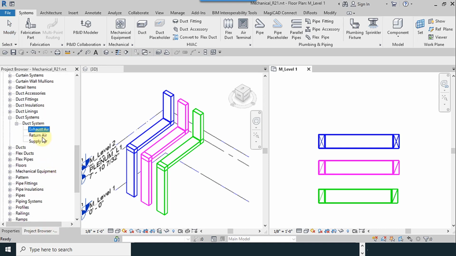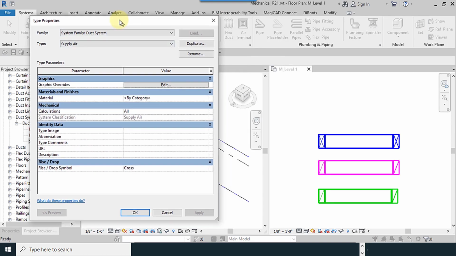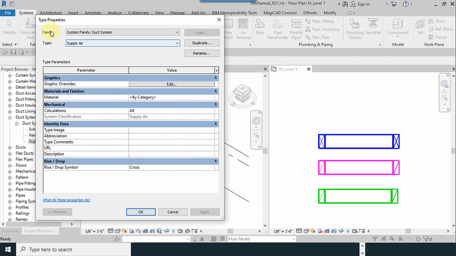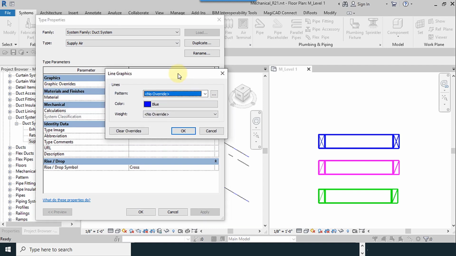I go to the project browser window again, select the supply air, type properties. My family system is Duct system. Graphic overrides: change it if you want.